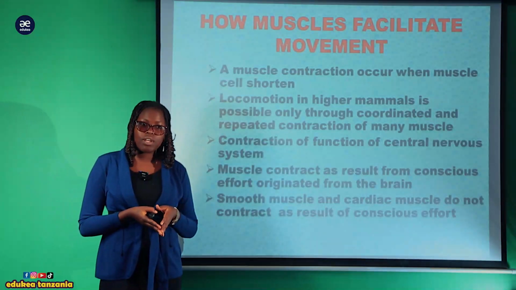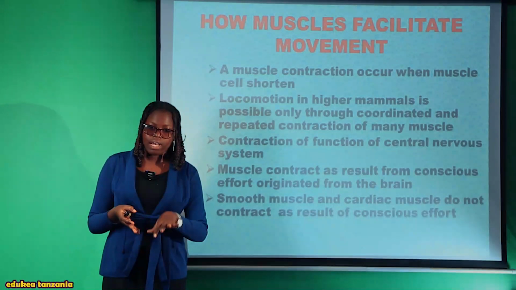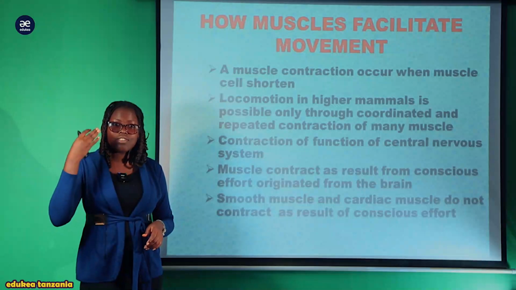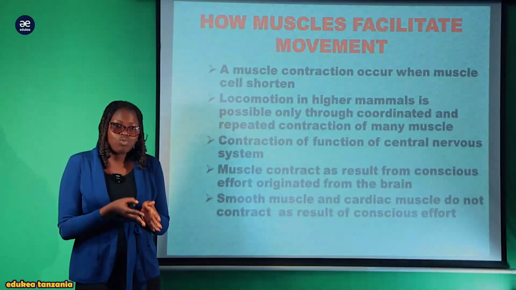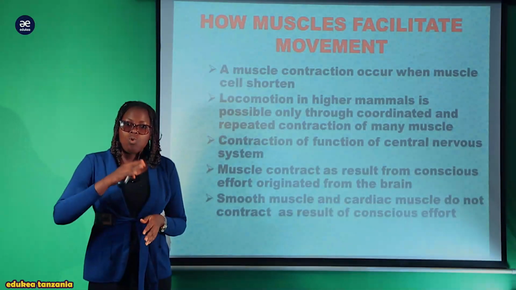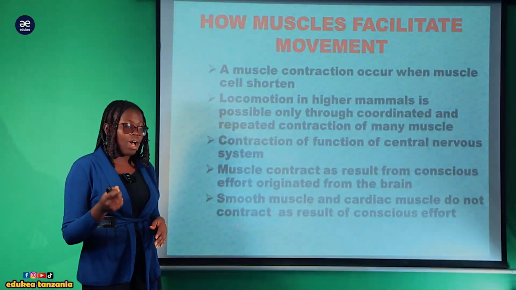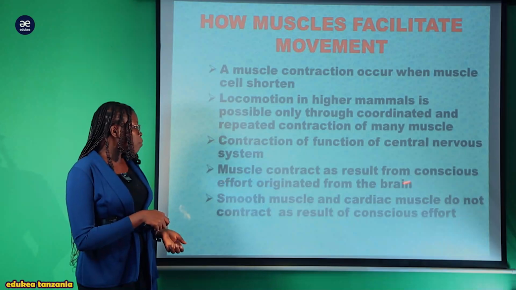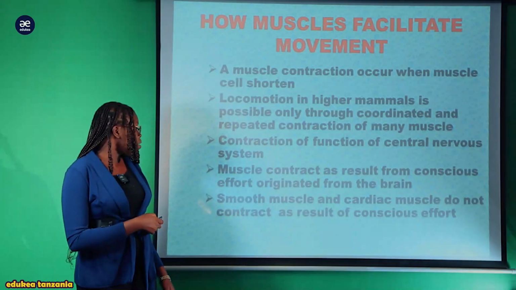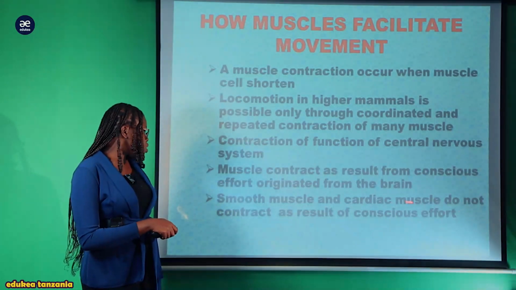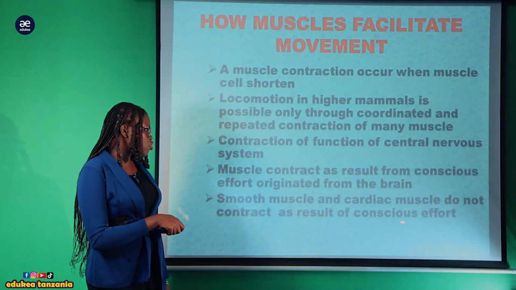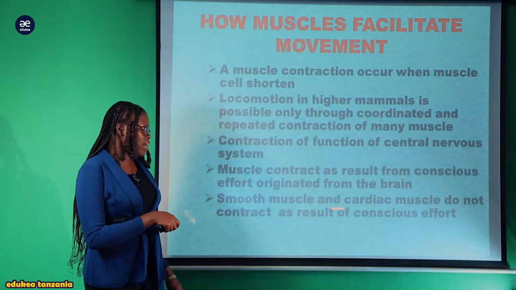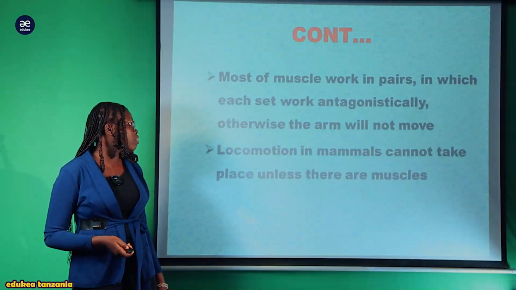For example, if I put my hand on a nail, I feel pain, so the brain sends signals telling me that it is a nail, you feel pain, what can I do? You pull your hand away. Also, muscles contract as a result of conscious effort originating from the brain. Also, smooth muscle and cardiac muscle do not contract as a result of conscious effort, meaning that smooth muscle and cardiac muscle are involuntary.